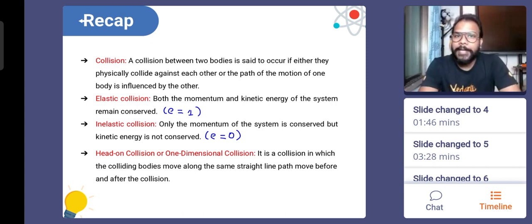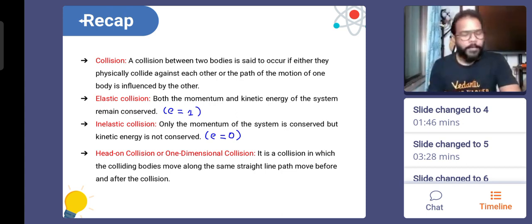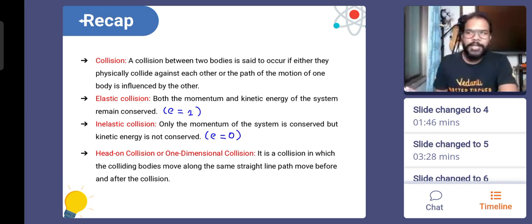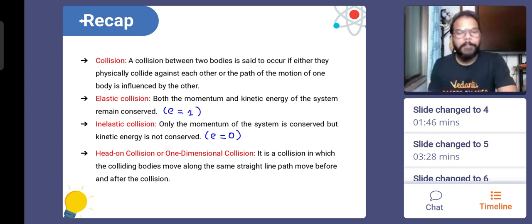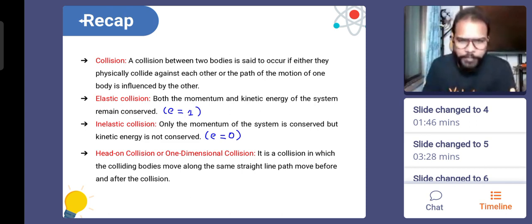On the other hand, in a perfectly inelastic collision, there will be maximum loss of kinetic energy, momentum will still remain conserved, but more importantly, the two bodies stick to each other. They move together as a single body. Then there is partially elastic collision, where the value of e is somewhere between 0 and 1. The bodies do not stick to each other after collision, but they lose some amount of their kinetic energy in the form of deformation. In deformation, the energy bodies store is basically some potential energy, which we will study in a chapter called elasticity. So wait and watch, we'll speak about that also.